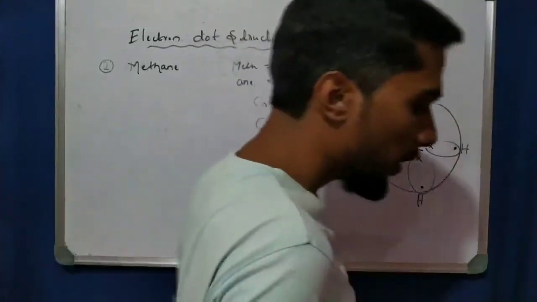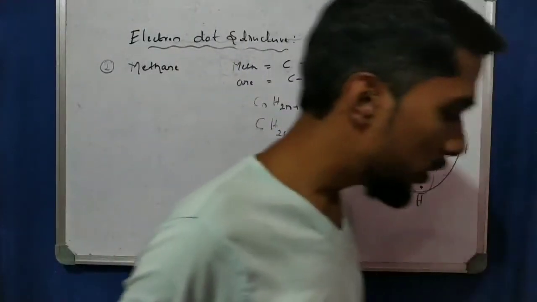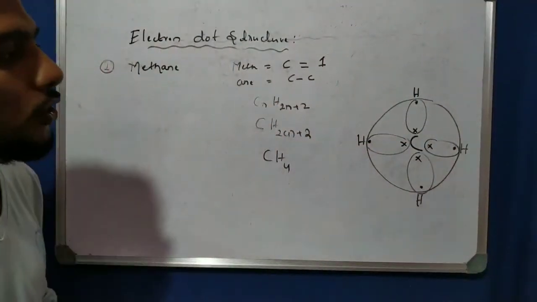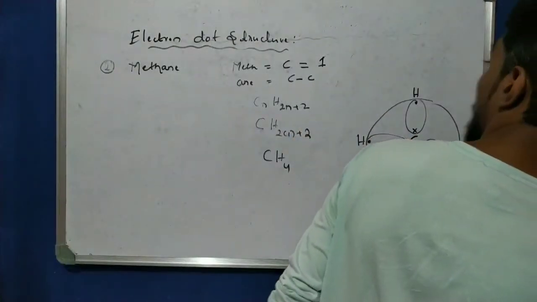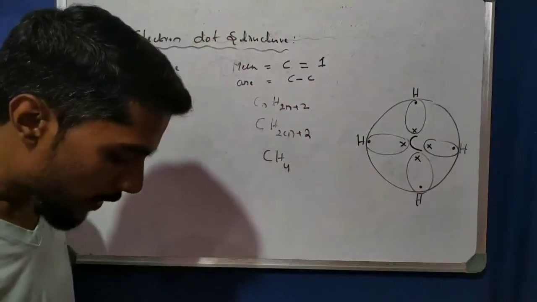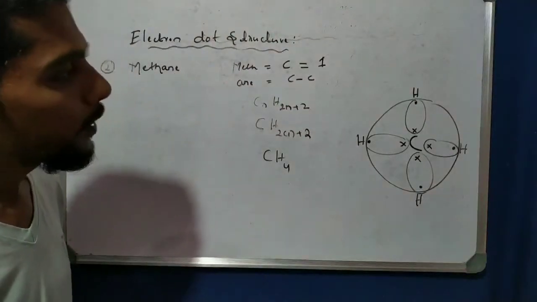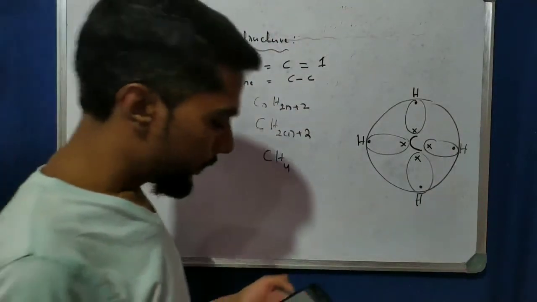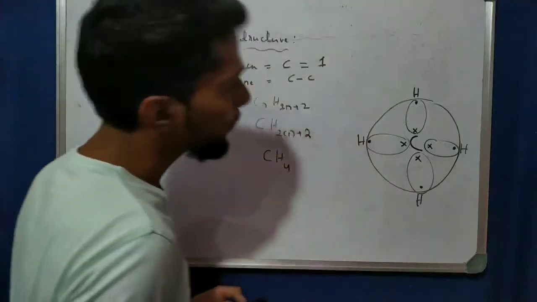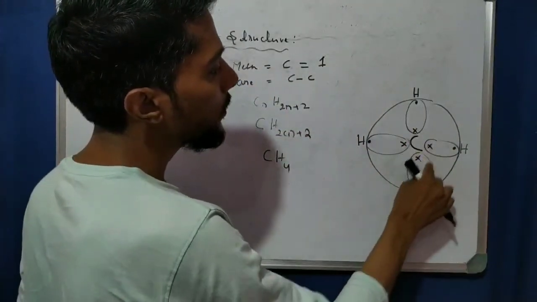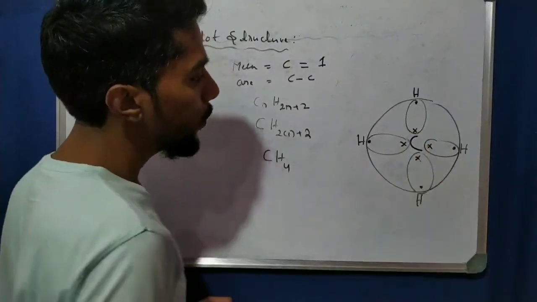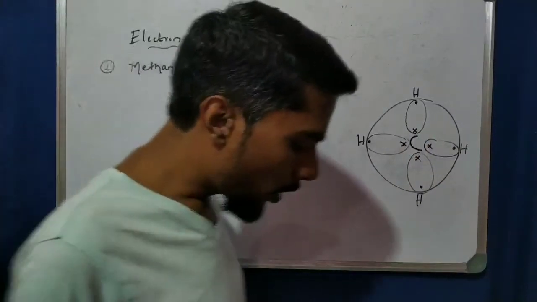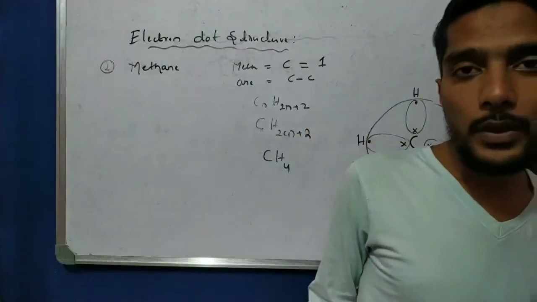So this is the electron dot structure of the compound methane, right? We are satisfied here: 1, 2, 3, 4, 5, 6, 7, 8 for carbon, and for hydrogen 1, 2, 1, 2, 1, 2, 1, 2. So these are all about the electron dot structure.